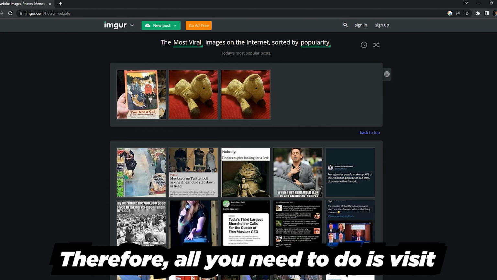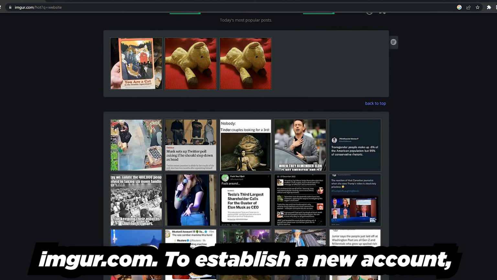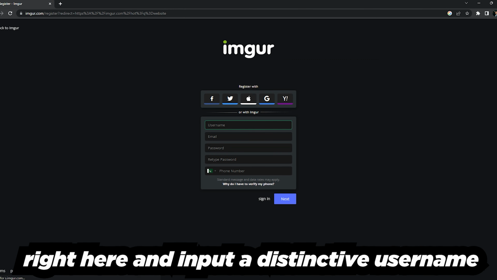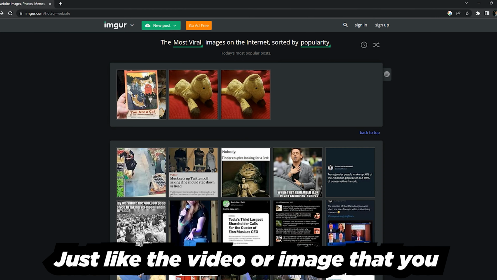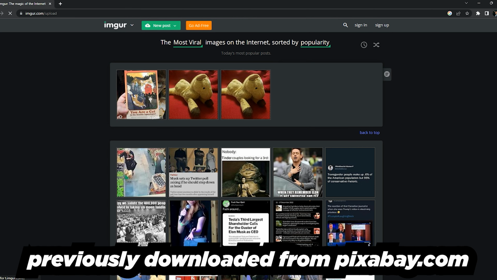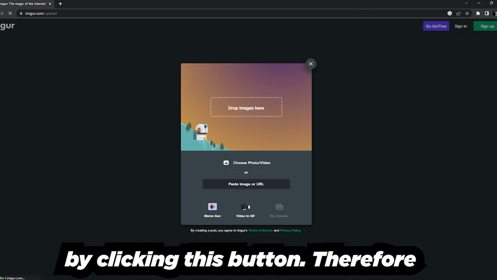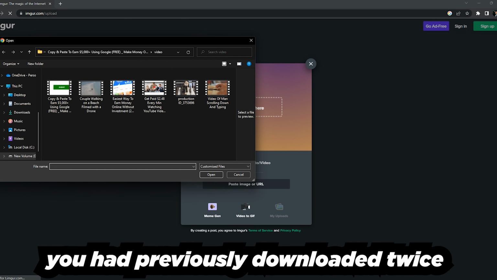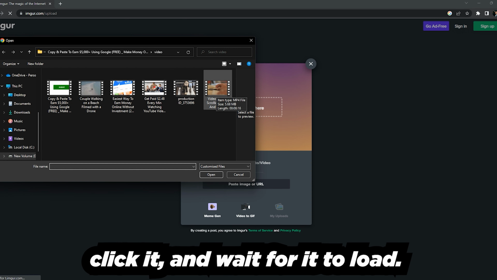And the last step. All you need to do is visit imgur.com. To establish a new account, click the sign up button located right here and input a distinctive username before clicking on new post. Then select photo or video, locate the video you previously downloaded from pixabay.com, click it, and wait for it to load.